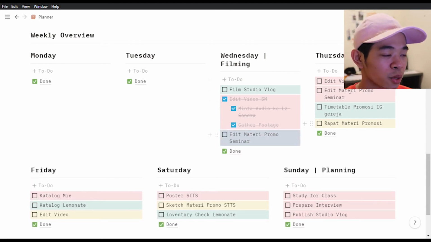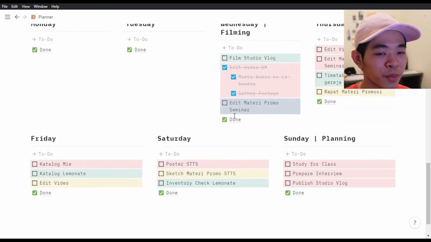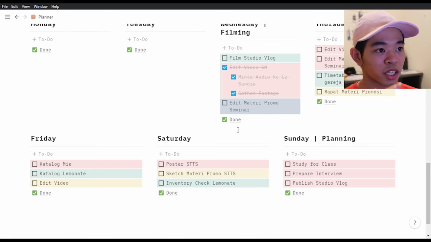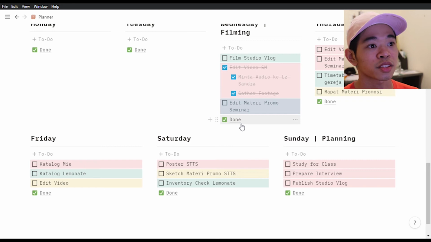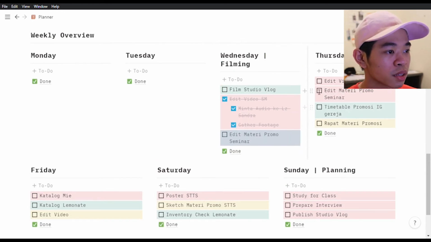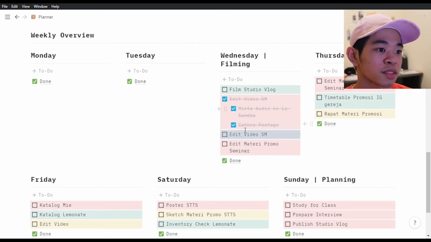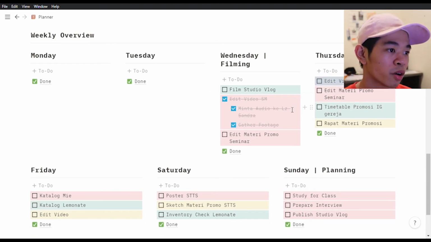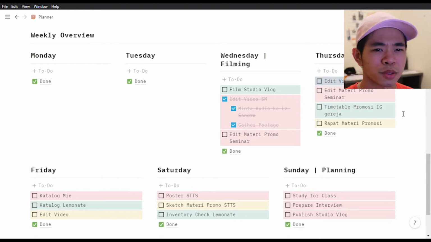So this is basically what I want to do that day. I keep it to the bare minimum of just 3 tasks because it will actually make you feel more accomplished. And if you're done with it all and you still have a lot of time, you can add another task. For example, I can just move this thing right here if necessary, if I feel like I have more time to do tomorrow's task, even though I don't usually do that.